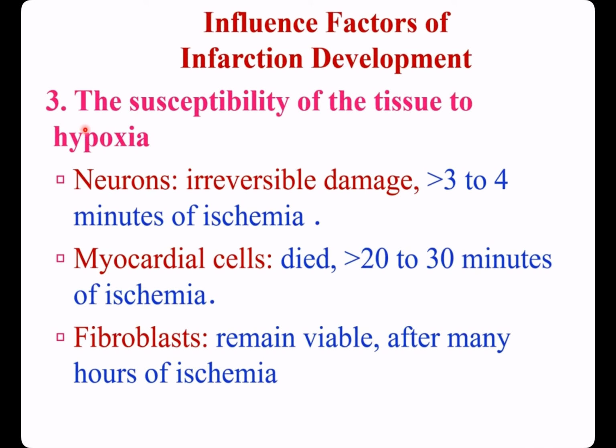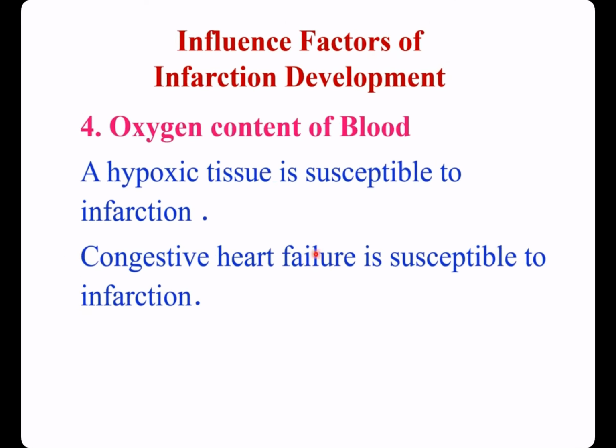3. The susceptibility of the tissue to hypoxia. Neurons suffer irreversible damage after 3 to 4 minutes of ischemia. Myocardial cells die after only 20 to 30 minutes of ischemia. Fibroblasts remain viable after many hours of ischemia. 4. Oxygen content of blood. A hypoxic tissue is susceptible to infarction. Congestive heart failure is susceptible to infarction.